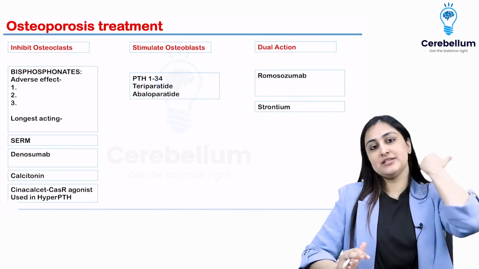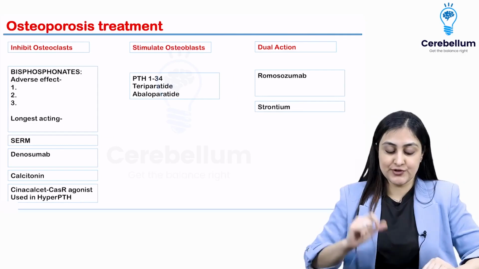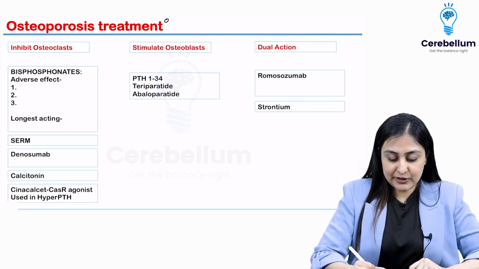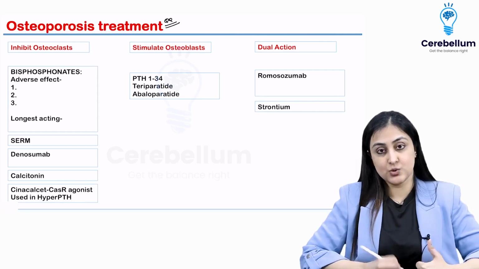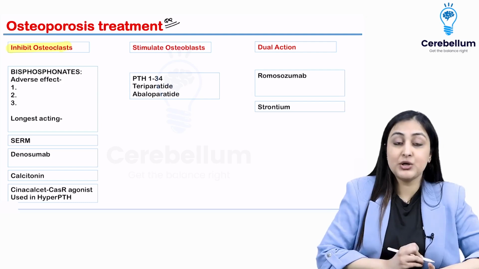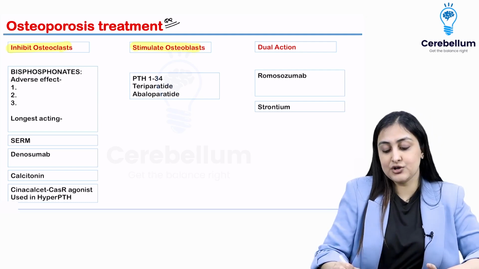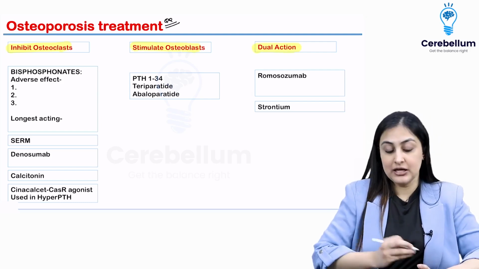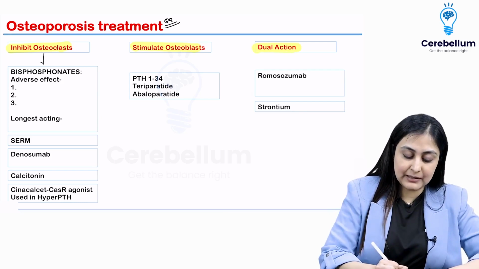Okay, so now we are starting off with the treatment of osteoporosis. So here again, very important pharma chapter here that you need to understand the mechanisms. So the drugs here can either inhibit osteoclast, they can stimulate osteoblast, or they could have a dual action. This is the main action wherein they inhibit osteoclast.